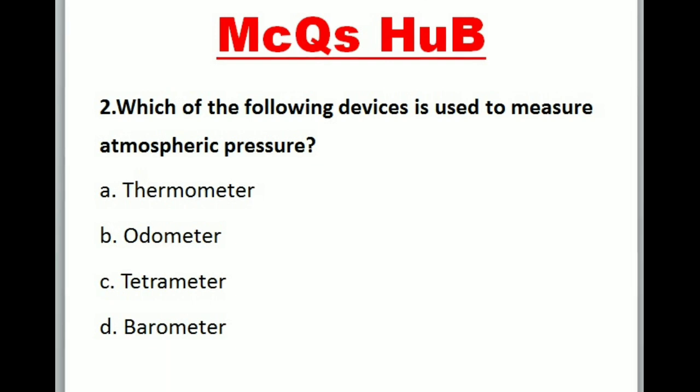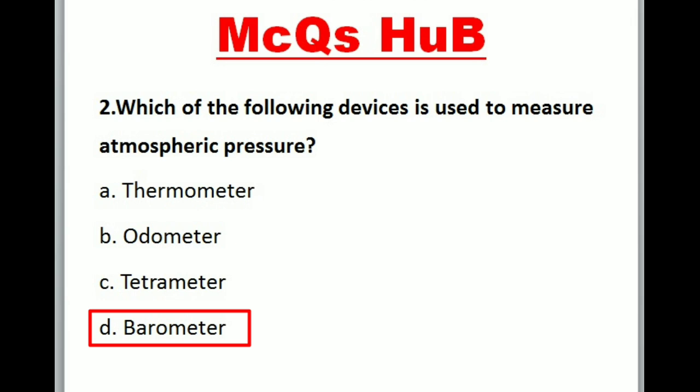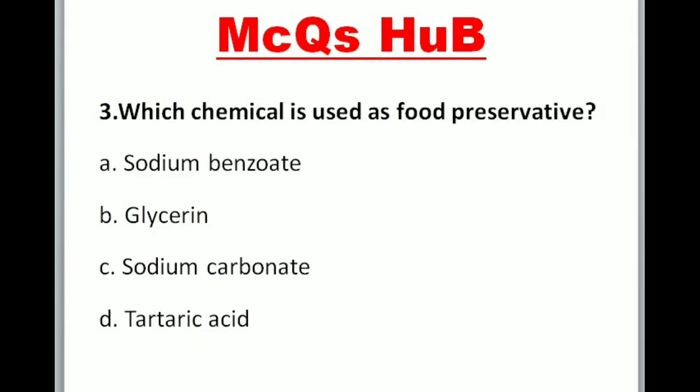2. Which of the following devices is used to measure atmospheric pressure? A. Thermometer. B. Odometer. C. Tetrameter. D. Barometer. Correct option is D. Barometer.